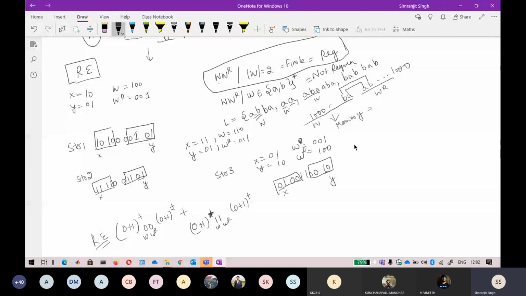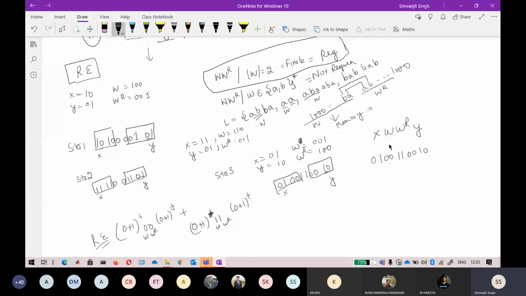In this case, the language is X, W, WR and Y. If I write any string like 0 1 0 0 1 1 and 0 0 1 0, there is no particular one-to-one mapping available. The length of X is not fixed, the length of Y is not fixed, the length of W is not fixed, the length of WR is also not fixed. So nothing is fixed. You have to identify which part belongs to X, which part belongs to Y, which part belongs to W and which part belongs to WR.